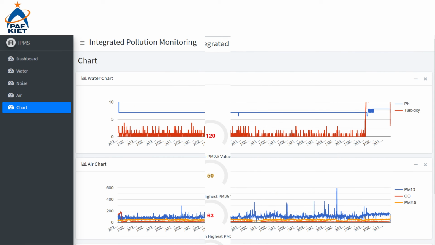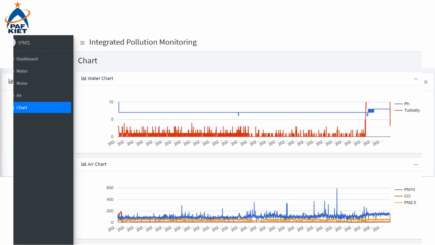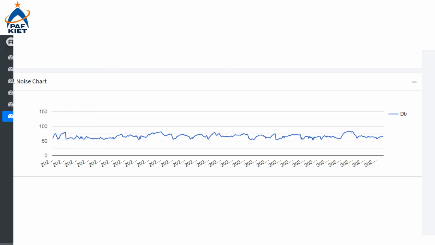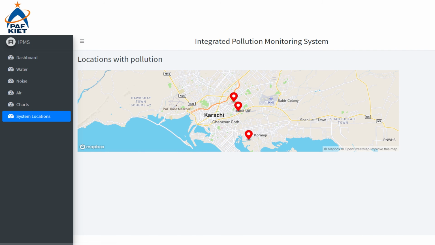The charts page shows the charted values of the pollutants that can be used to see certain trends in the data. The last page shows the various locations at which the system has been run and has collected data from.